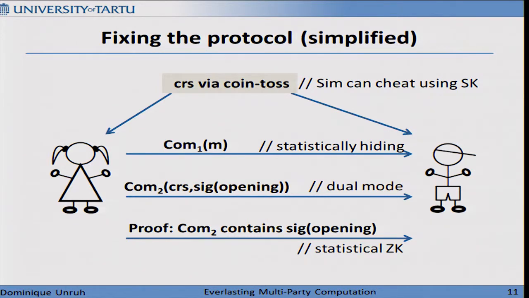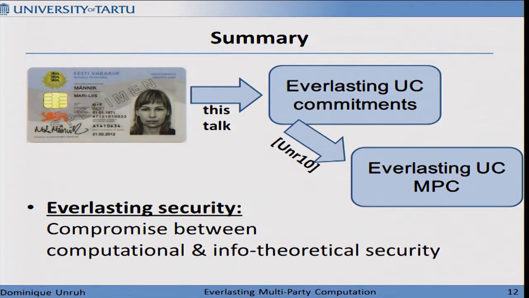And if you go through the proof in detail, you will see we never used rewinding and the signing oracle at the same place. So now we can plug everything together. We get everlasting UC commitments from signature card, quantum secure, and plug this together with existing results and have everlasting security. And that's it. Thank you.